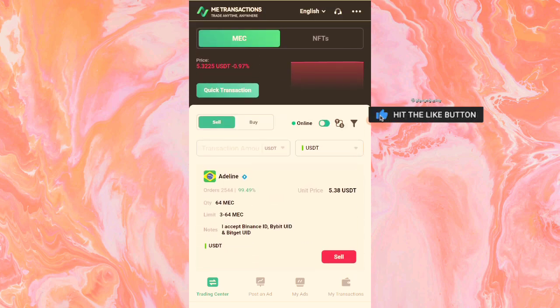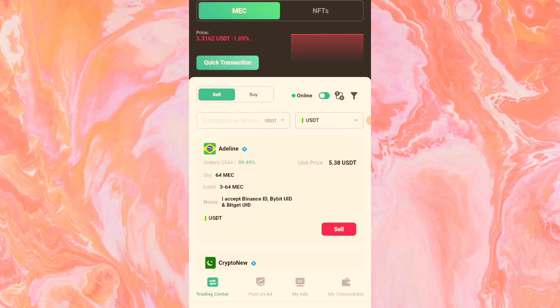So guys, this is how to buy and sell the MEC token from the MEC airdrop. Sign up, download the app, create an account, complete your MEC ID, and start enjoying free money. It's as simple as that. So also take note of this.